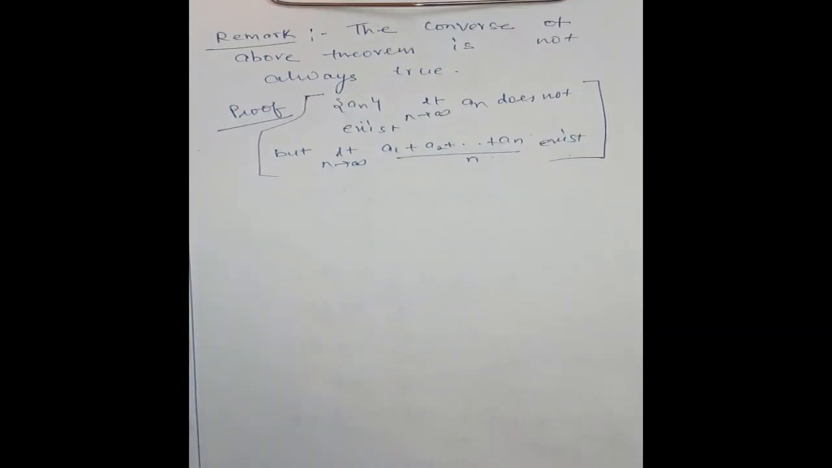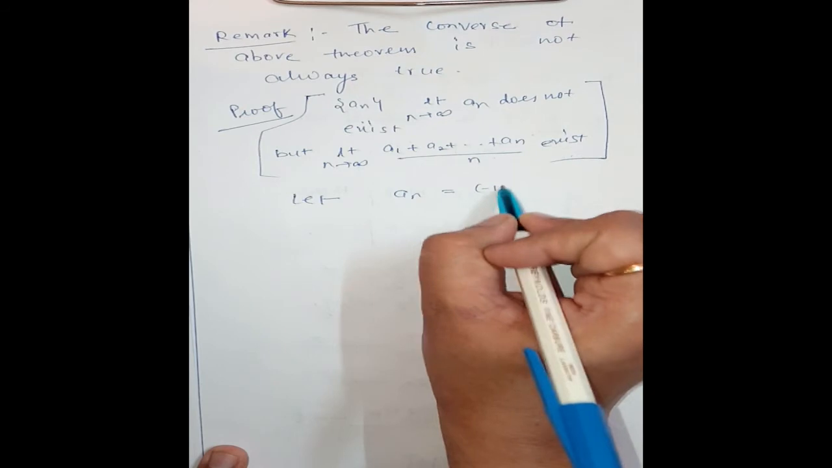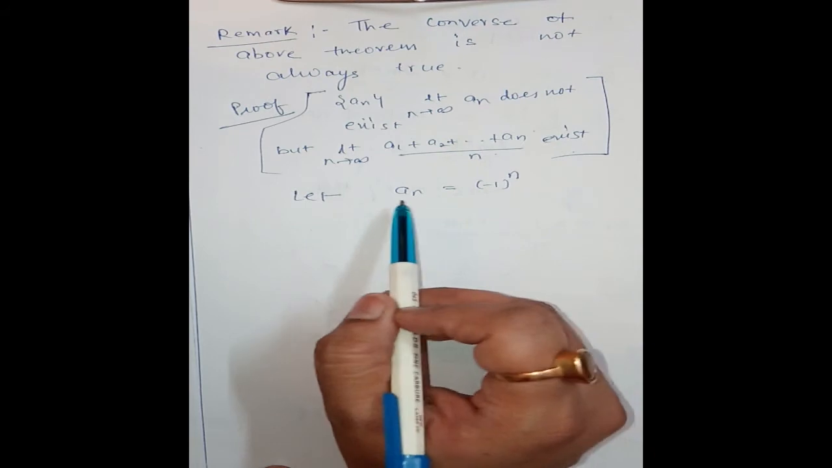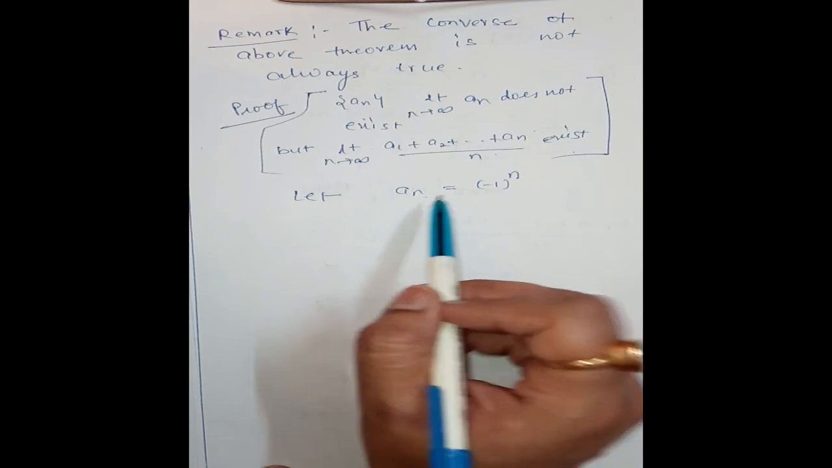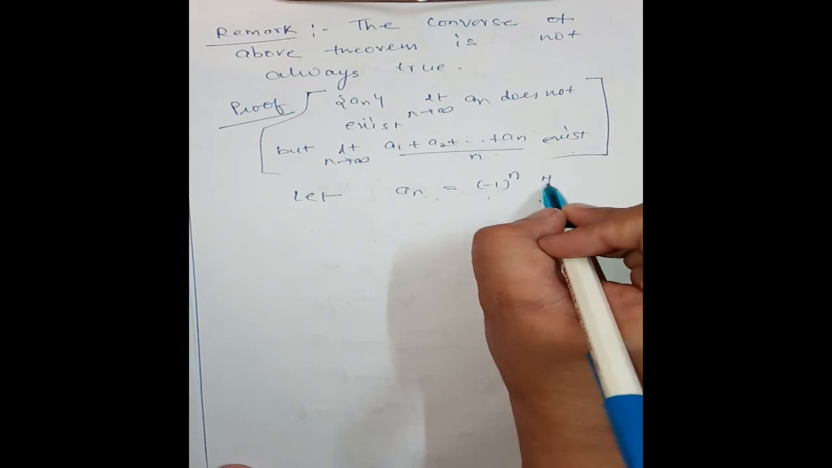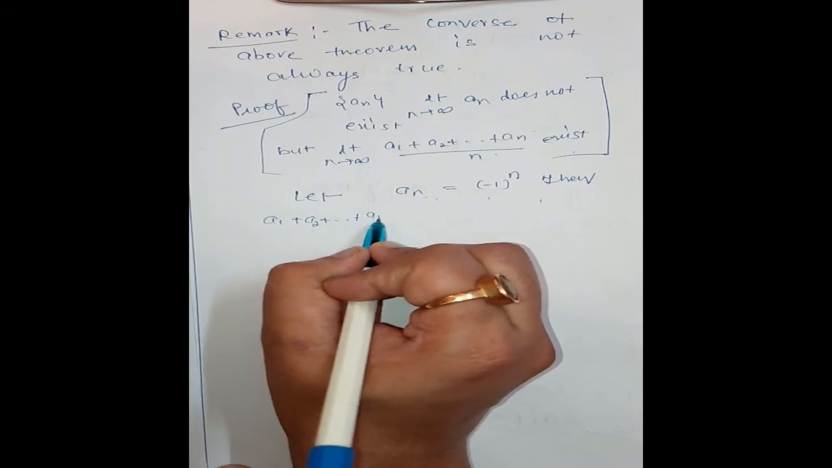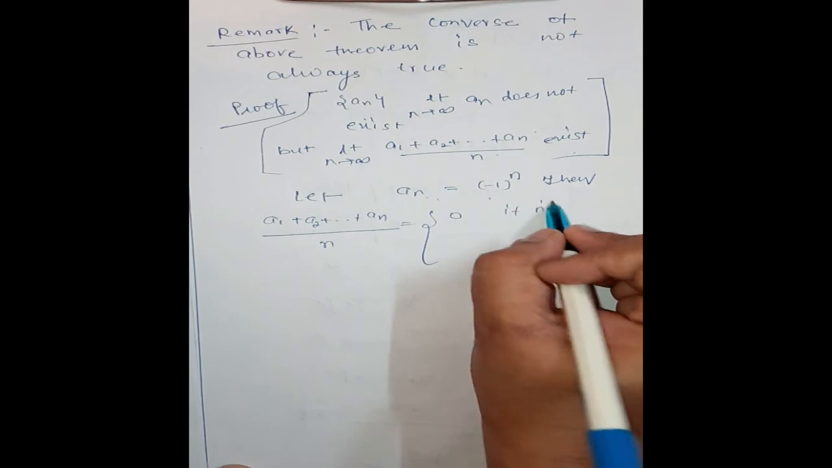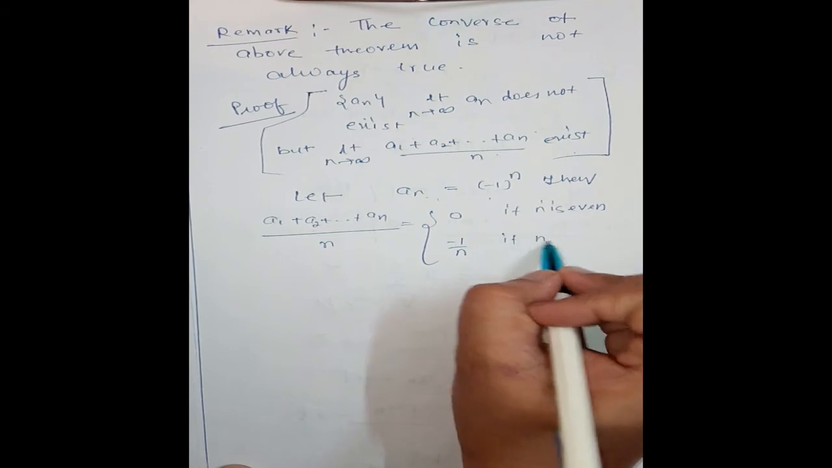For example, let an be equal to minus 1 power n. Then we know limit n tending to infinity an does not exist. An is not convergent. Basically, it oscillates between minus 1 and 1. We have done this. Then a1 plus a2 plus an divided by n is 0 if n is even, and it is minus 1 by n if n is odd.